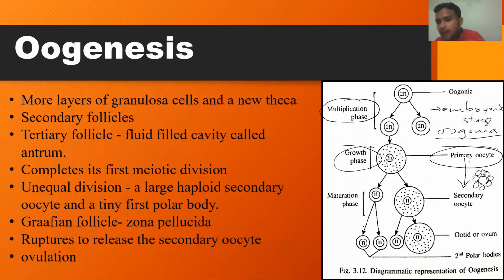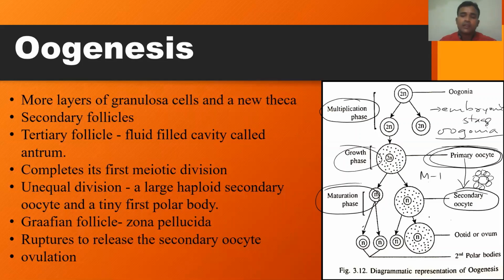During this period, the primary oocyte is arrested in prophase 1. But after puberty, the primary oocyte, found in the form of a primary follicle, undergoes further development, the maturation phase, which is the completion of meiosis, during which meiosis 1 of the primary oocyte produces a secondary oocyte and a polar body.